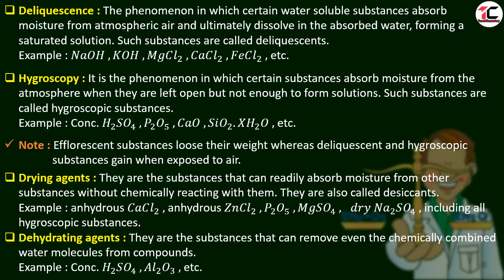They absorb the moisture. Dehydrating agents are the substances that can remove even the chemically combined water molecules from compounds. Drying agents absorb the outside water molecules, and dehydrating agents remove the chemically combined water molecules. Dehydrating agents are concentrated sulfuric acid and alumina.